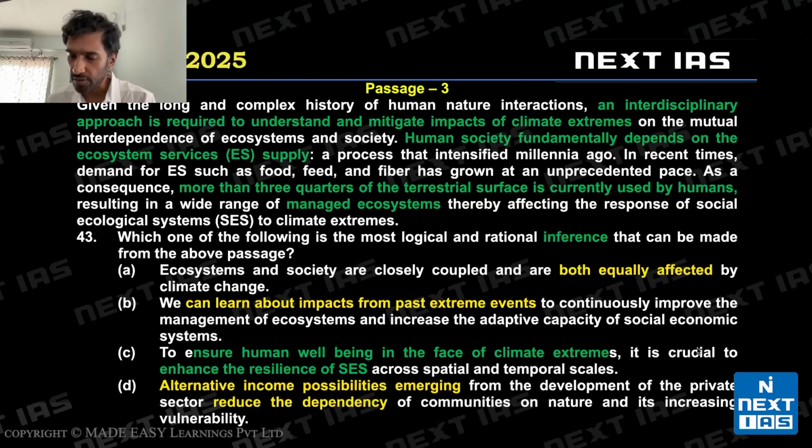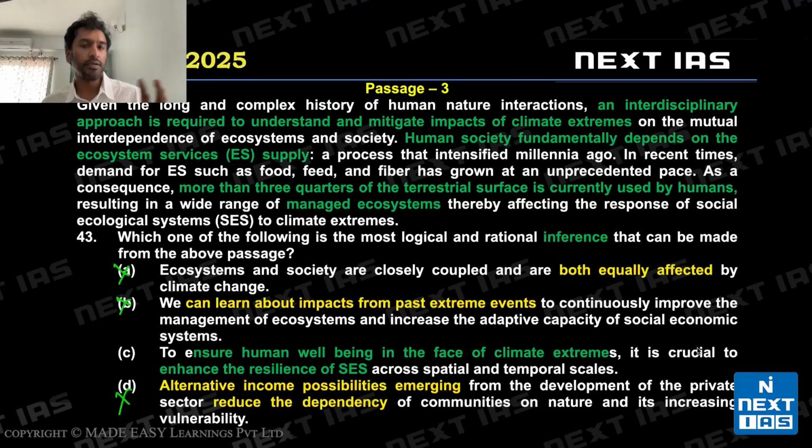I've marked the main point. Let's look at A. Ecosystems and society are closely coupled and are both equally affected. This word is unacceptable. Not discussed in the passage. Invalid. Let's look at option B. We can learn about impacts from past extreme events to continuously improve management of ecosystems and increase adaptive capacity. We can learn from past extreme events is not discussed in the passage. Invalid. Let's look at D. Alternative income possibilities reduce dependency. Nowhere stated. So options were really easy.